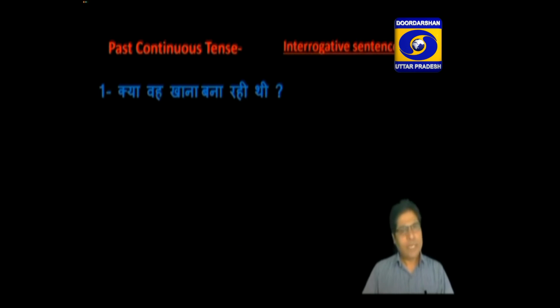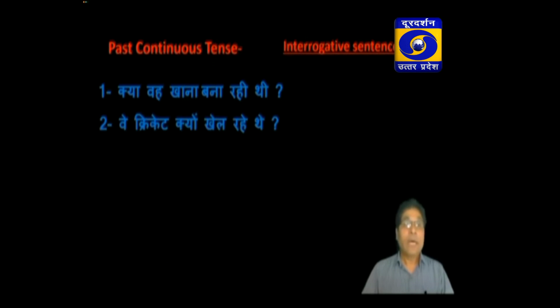Actually, identification is the same, raha tha, rahe the, rahi thi in the last of the sentence, but there is a question asked in this type of sentence. Like, क्या वो खाना बना रही थी, वे क्रिकेट क्यों खेल रहे थे? I have given you both types of interrogative sentence.